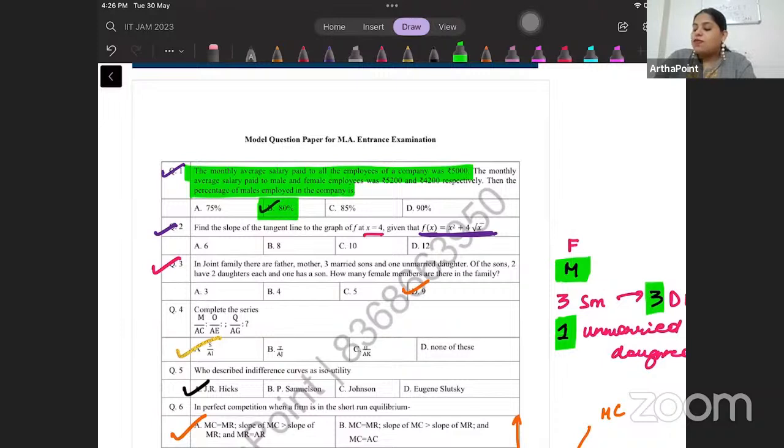Find the slope of tangent line to the graph of f at x is equal to 4, given that f(x) is x square plus root x.